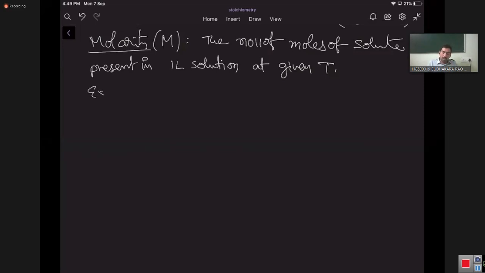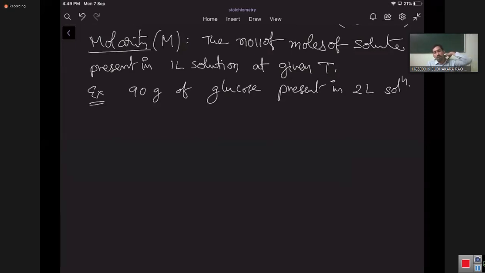For example, 90 grams of glucose is present in 2 liters of solution. You take a glucose solution, 2 liters of solution is taken, and in that 90 grams of glucose is present.